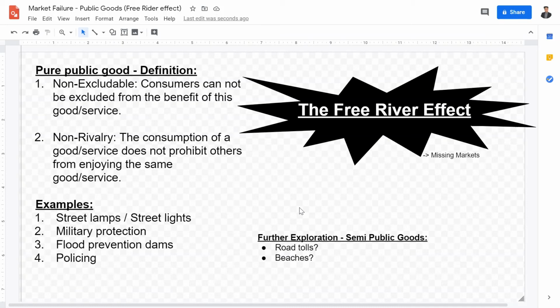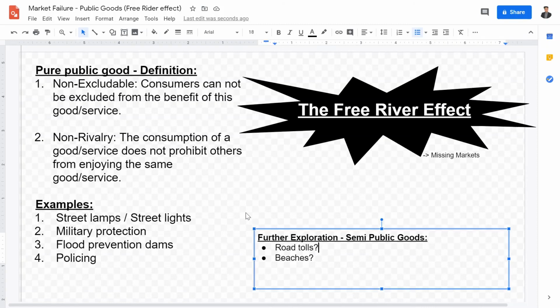Therefore, the funding for these goods is non-existent, leading to undersupply of public goods. The free rider effect basically states that, when given a chance, consumers will choose not to pay for public goods because of their non-excludable and non-rivalrous characteristics, leading to underfunding for these public goods and resulting in market failure. So that's the free rider effect.